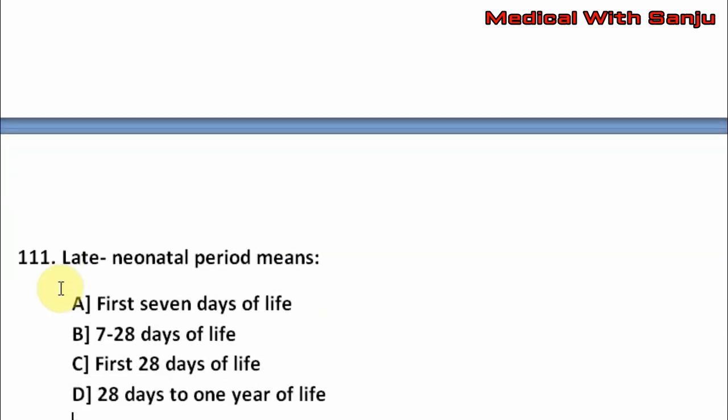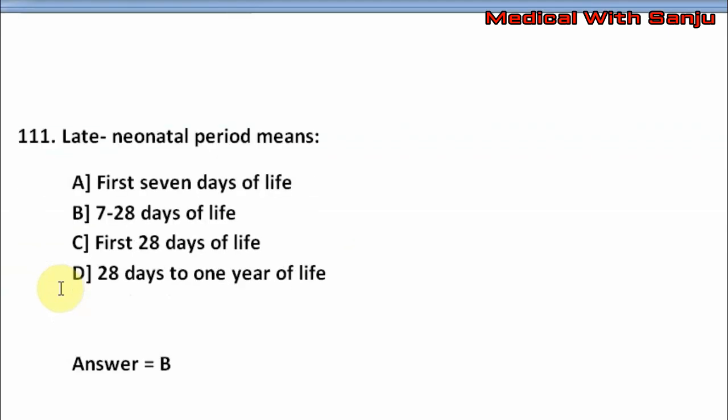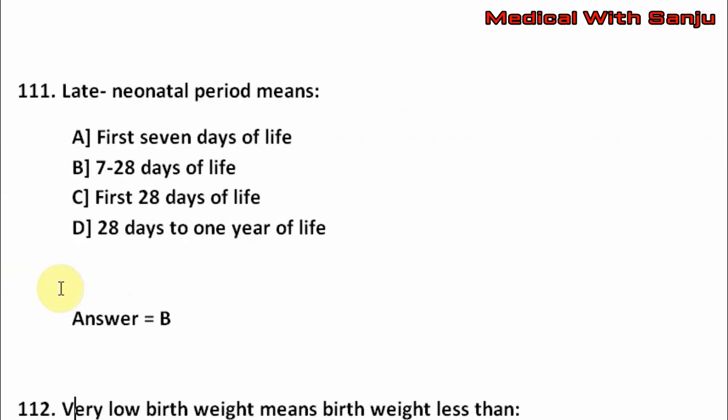Next question. Late neonatal period means option A first 7 days of life, option B 7 to 28 days of life, option C first 28 days of life, option D 28 days to 1 year of life. The right answer is option B, that is 7 to 28 days of life.